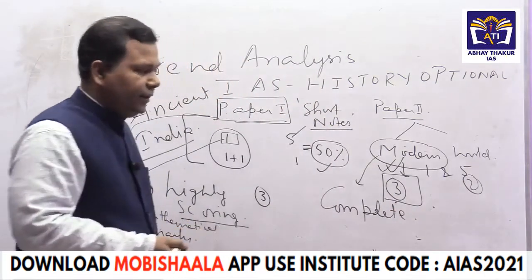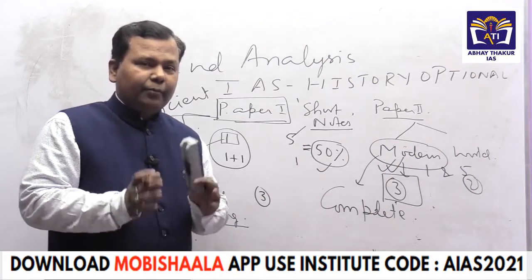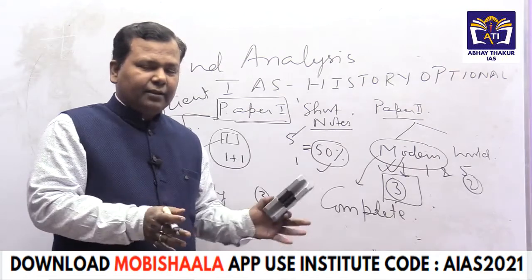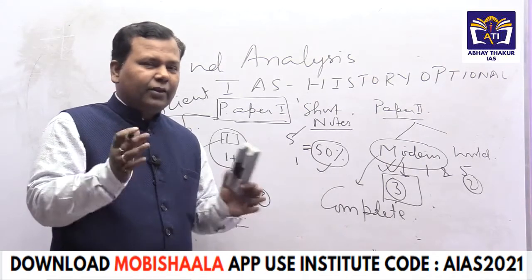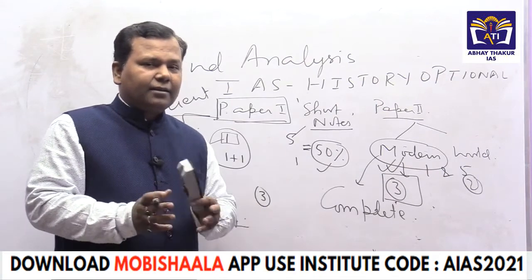Because modern India has the same proportion in paper 1 of general studies. The only difference is in writing the answers in GS versus in the optional.